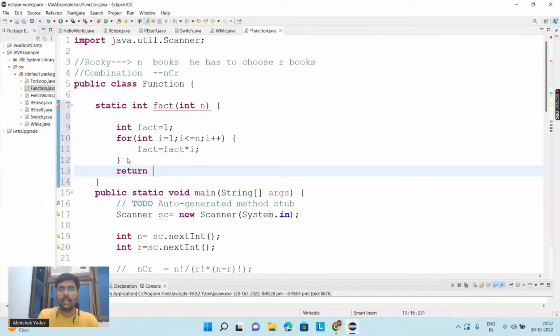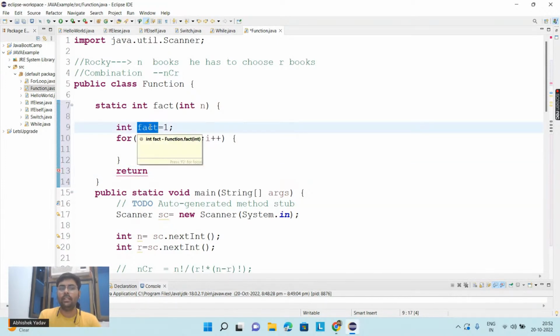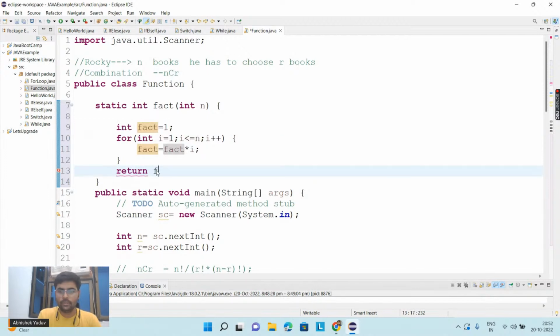Now I will return the result. The result is stored inside this variable fact that you are declaring outside the for loop, right? So here I will write return fact, and you are done with the factorial part.